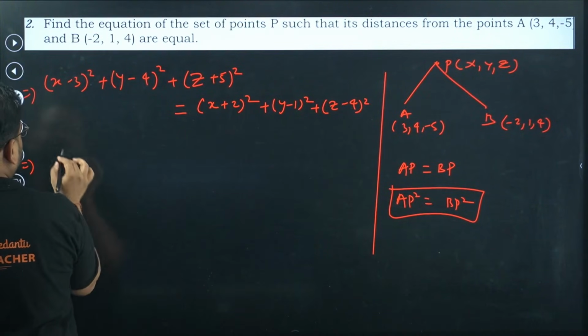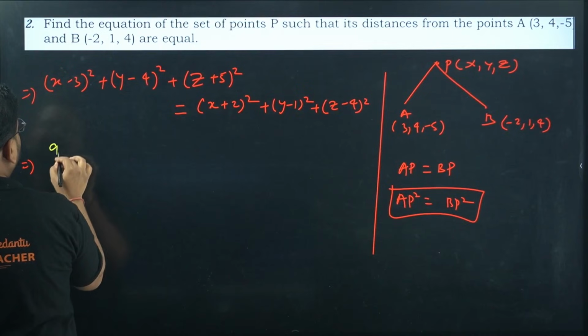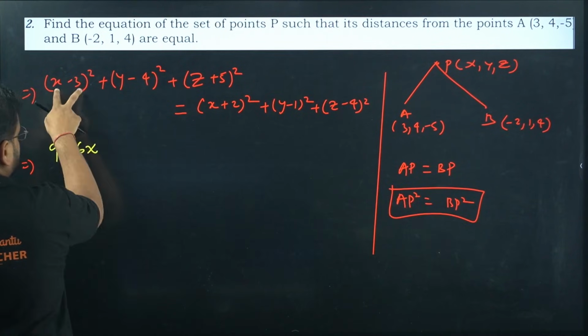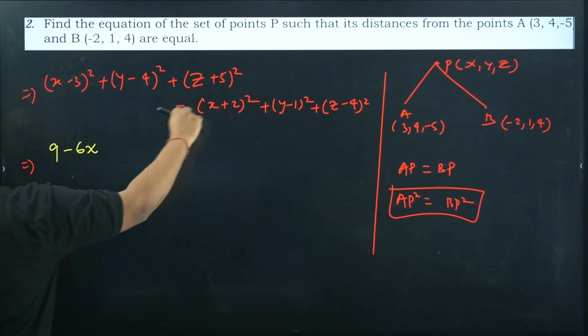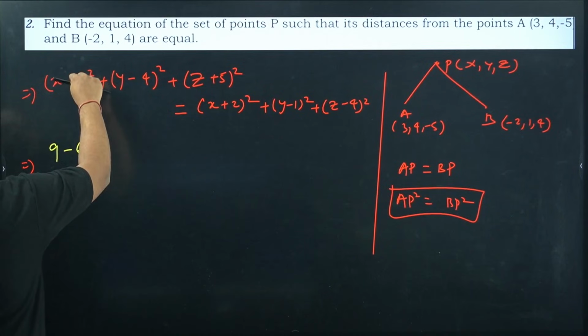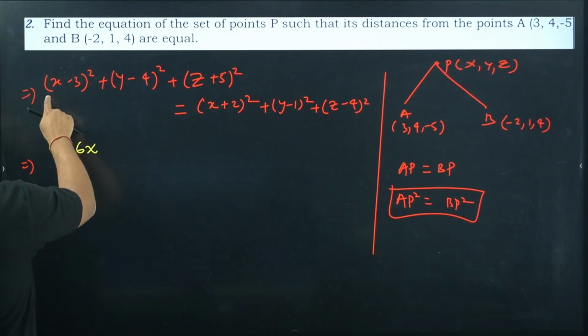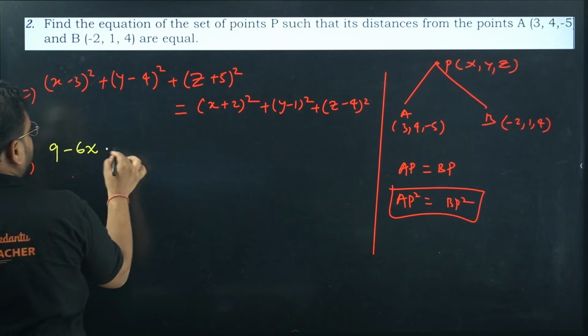I'll not write the x square terms. I'll get this as 9 minus 6x. Expansion of these two: x square is there, but this will be cancelled with this x square. I'll have square of 3 as 9. Then 2 into x into minus 3, minus 6x next.